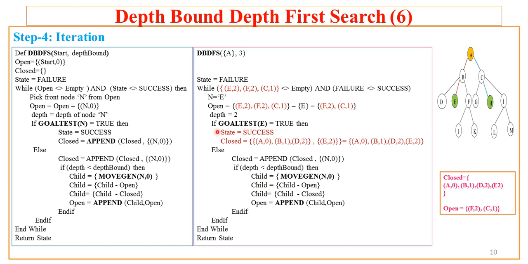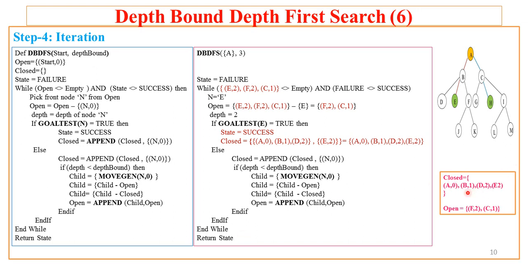It loops back. So even after this execution of the if part, even though open has 2 nodes F and C, the state is success. So the condition state is not success fails. So this loop fails and it comes out of the while loop, and the algorithm returns the status. So what is the status of this algorithm after this execution? The status is that goal is found. So it returns success. Hope you understood this.